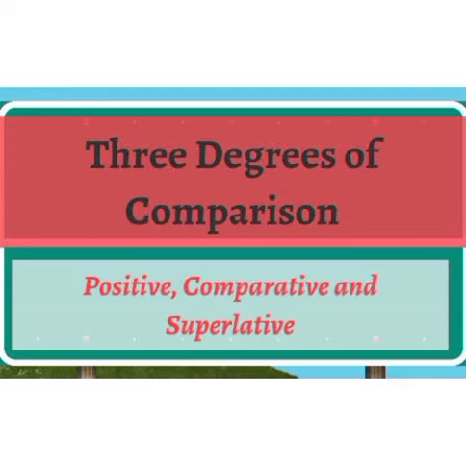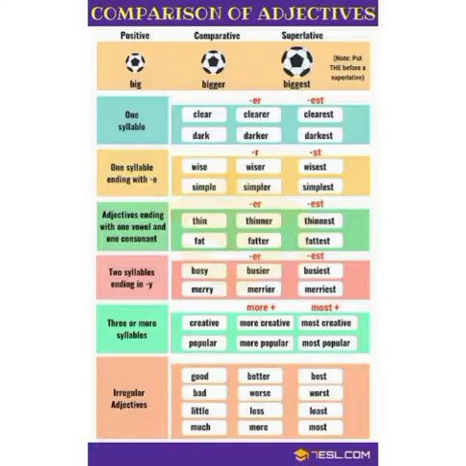Today we will start with some examples that you need to understand, and then we will do exercises later on. So you can look at your screen. There it is written: three degrees, positive, comparative and superlative. One small note is also written there: put 'the' before a superlative. Always remember, before a superlative you always use 'the'. As the positive degree is big, comparative is bigger and superlative is biggest, the biggest. Now there are some examples.